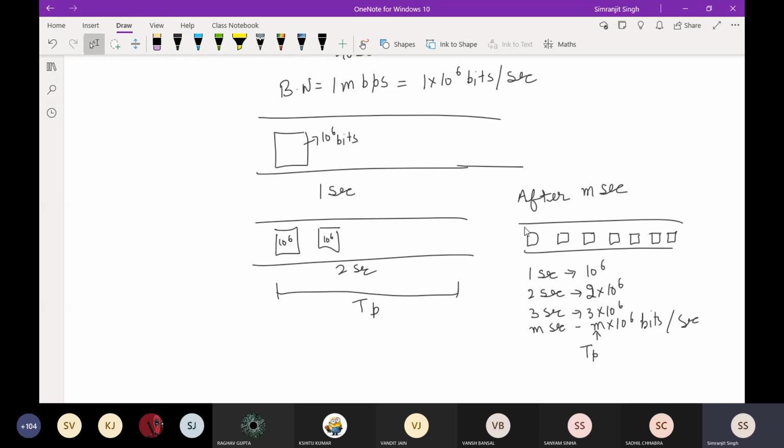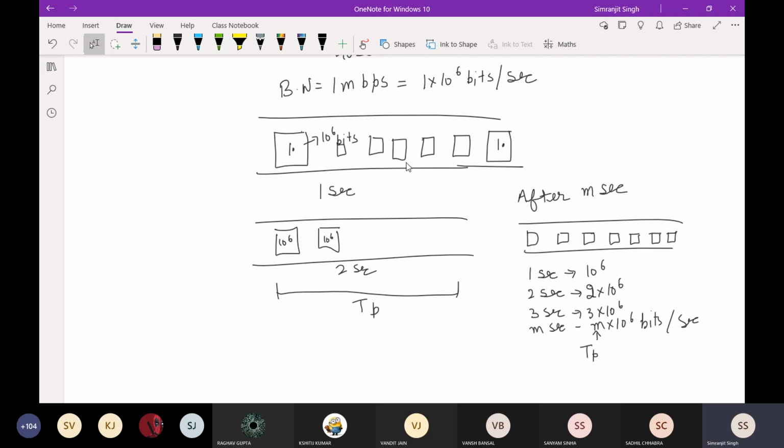Propagation time means that when you started with the first bit, I'll assign this ID, that is 1, then this ID reaches the end of this wire, and all the wire will be holding 10 raised to power 6 bits from the sender towards the receiver.